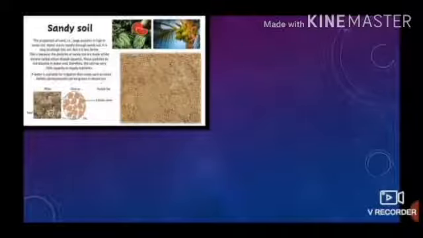Sandy soil. The proportion of the sand, that is the large particles, is high in sandy soil. Water drains rapidly through sandy soil. It is easy to plow this soil, but it is less fertile. This is because the particles of sandy soil are made up of the mineral called silicon dioxide. These particles do not dissolve in water and therefore the soil has very little capacity to supply nutrients. If water is available for irrigation, then crops such as maize, millets, barley, peanuts can be grown in desert soil.